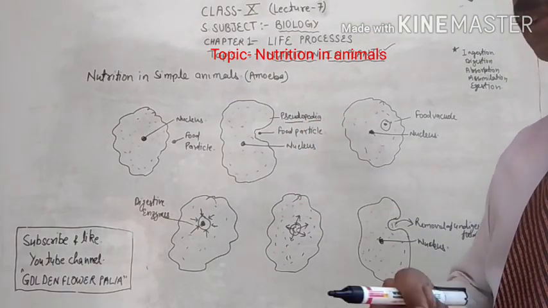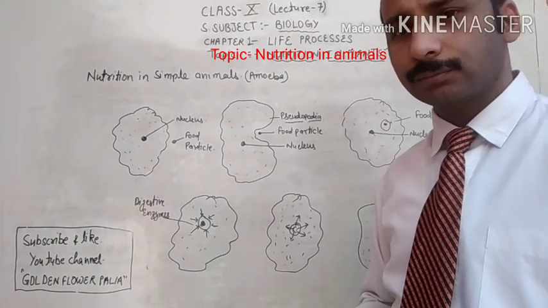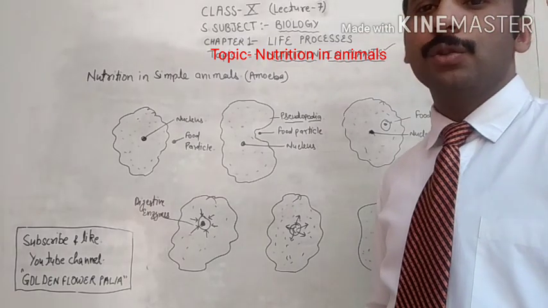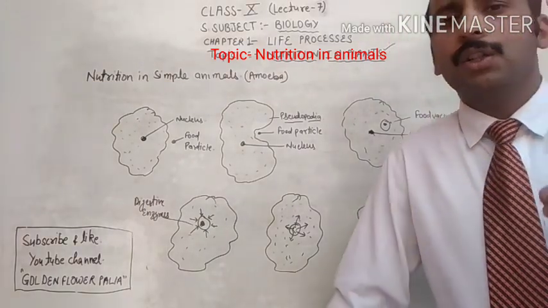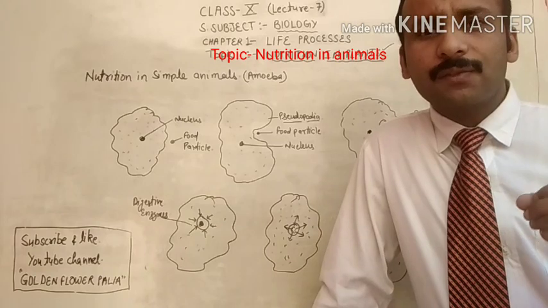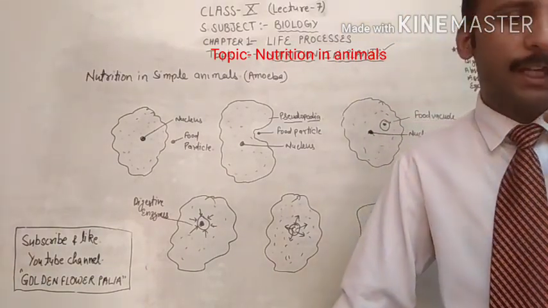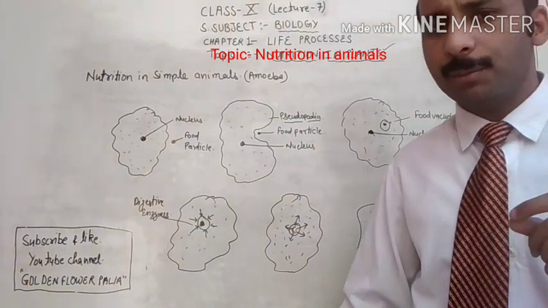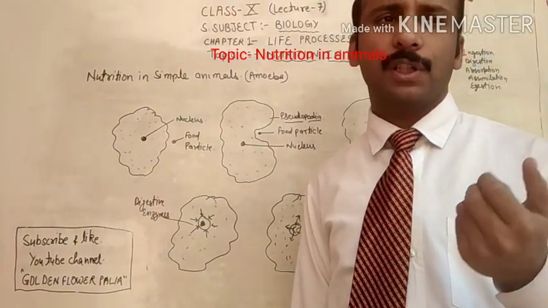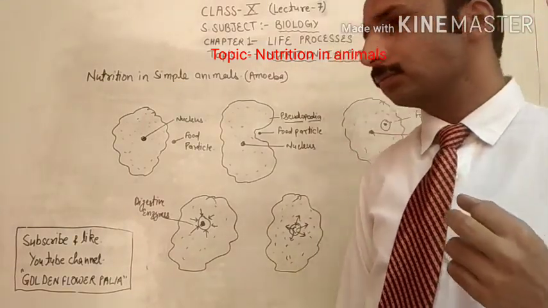They are called pseudopodia. What are these? Pseudopodia are called false feet of an animal, and these pseudopodia are formed only in amoeba except 1 or 2 other examples.